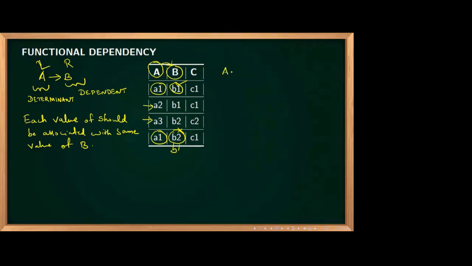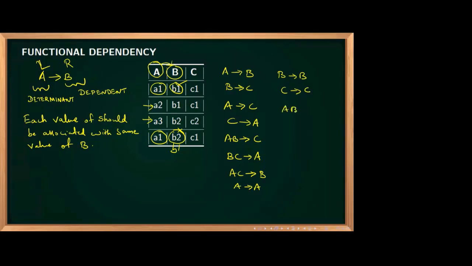A determines B, B determines C, A determines C, C determines A, AB determines C, BC determines A, AC determines B, A determines A, B determines B, C determines C, AB determines A, and BC determines B. Now one by one you can tell whether this is correct or not.